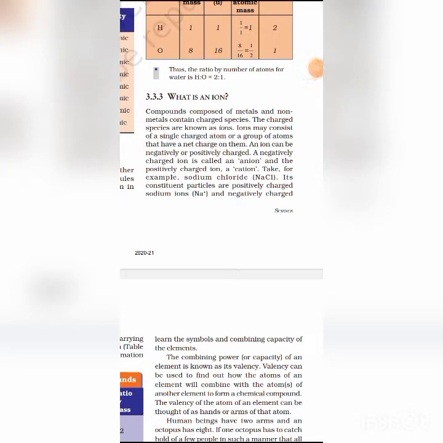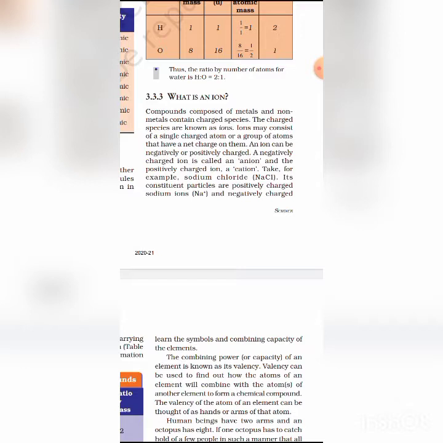Students, today we discuss ions. An ion is a charged particle and can be negatively or positively charged. A positively charged ion is called a cation, while a negatively charged ion is called an anion.